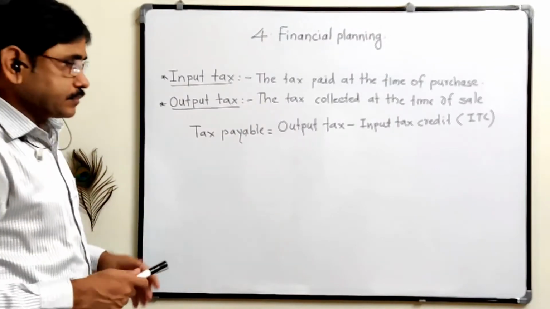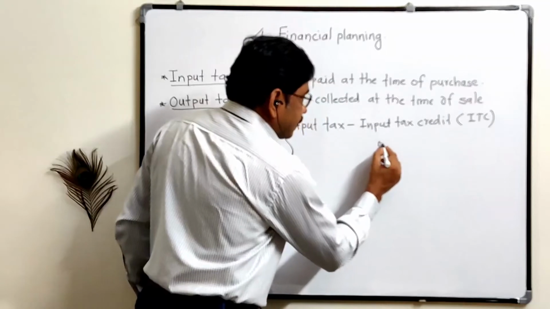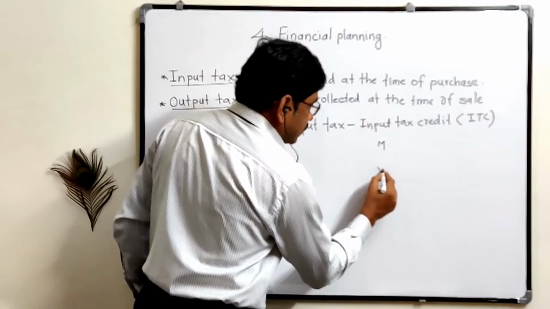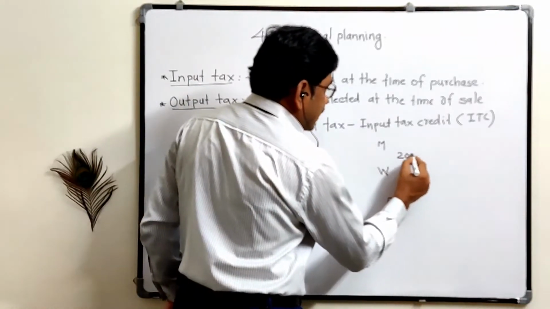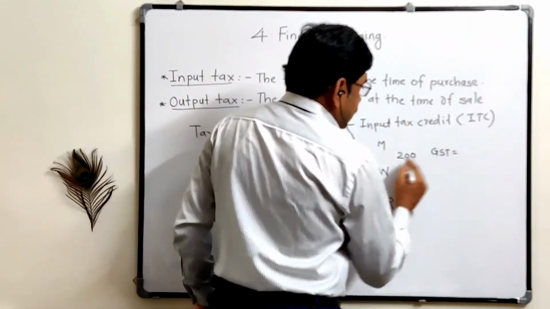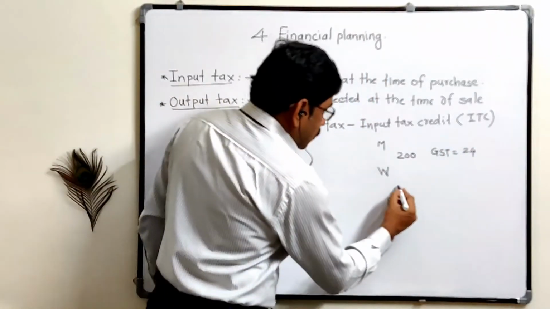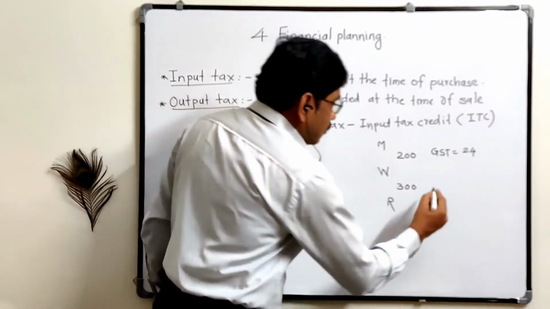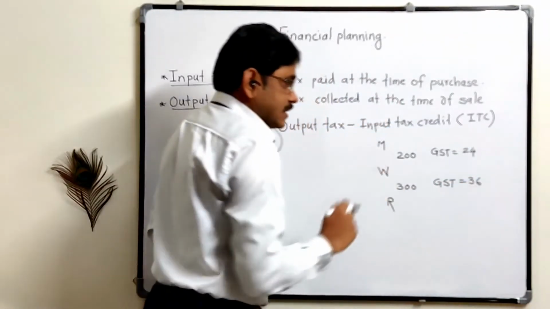For example, if we consider the same example, the manufacturer, wholesaler and retailer, at this stage the cost is 200 and the GST paid is 12%, 24 rupees. So the wholesaler sells this product for 300 rupees and collects the GST of rupees 36, 12 threes.